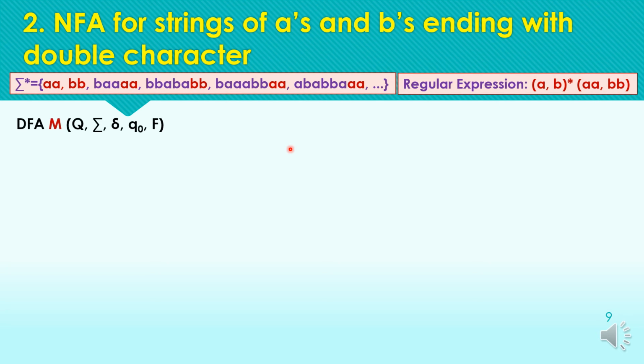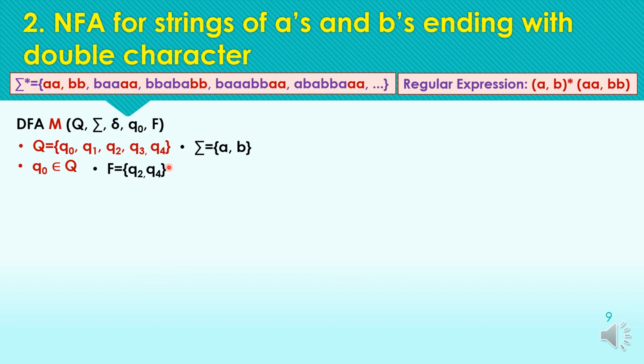So starting with the DFA, we are having NFA M with the tuples. Sigma is the set of input symbols A's and B's, and the states are defined as Q0, Q1, Q2, Q3 and Q4. Q0 is the initial state, and the set of final states is defined as Q2 and Q4.